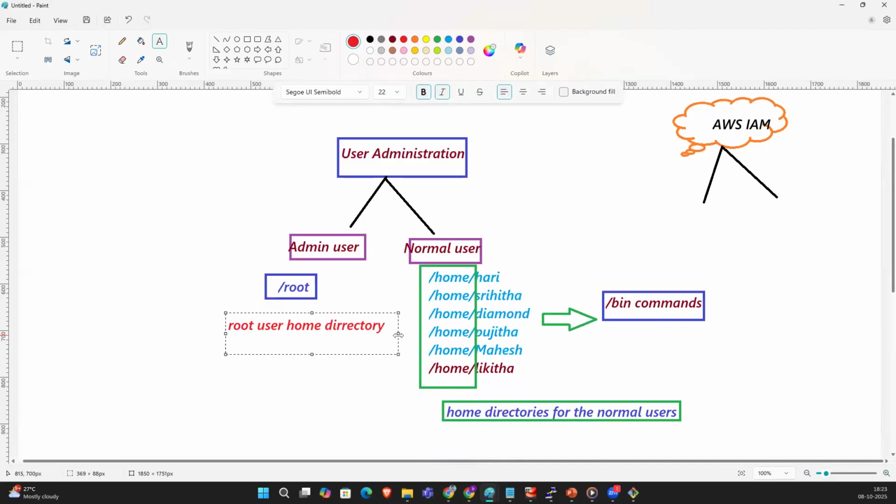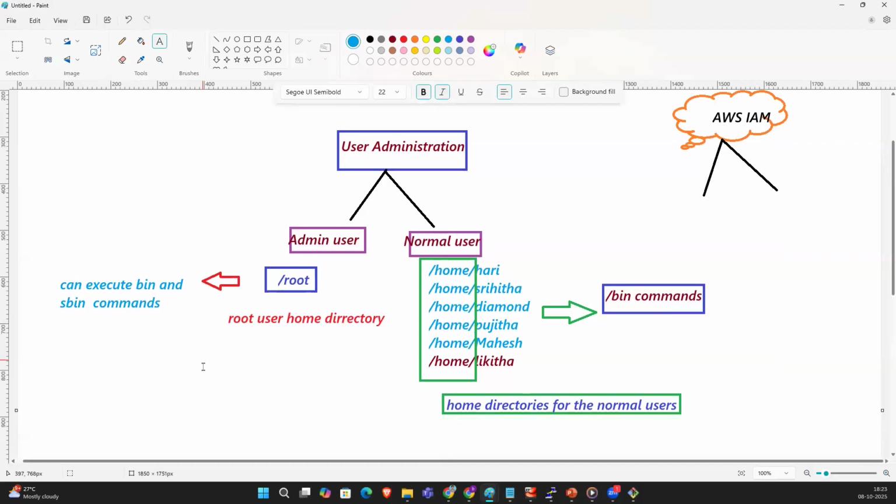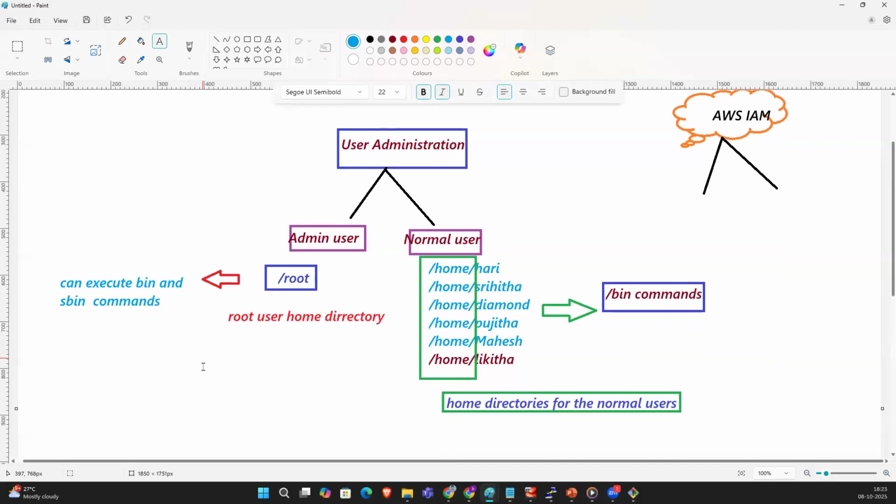A root user can execute bin and sbin commands. Yes, very good. So a root user can execute bin and sbin commands. So we have normal users and admin users.